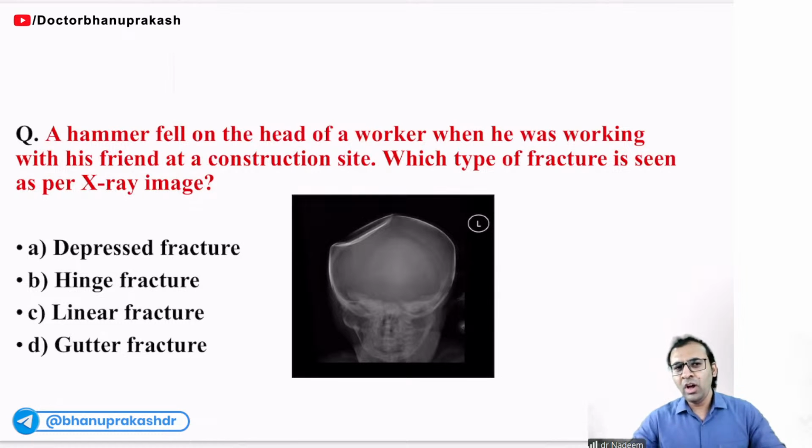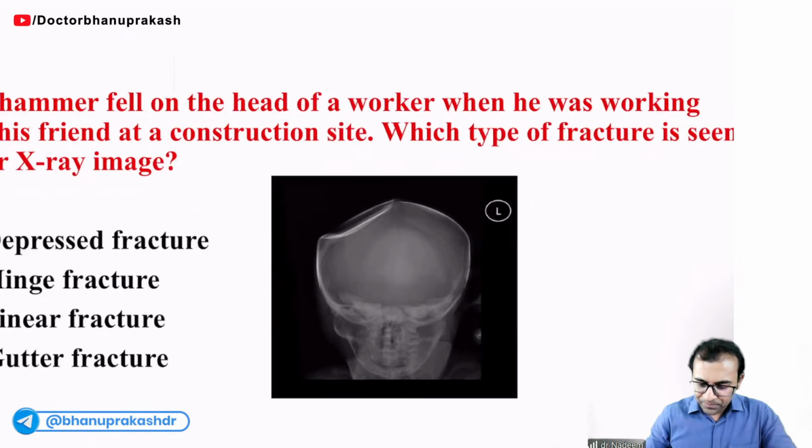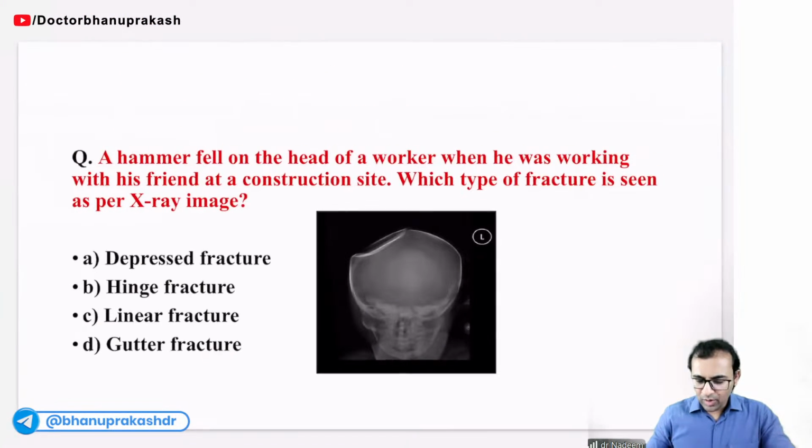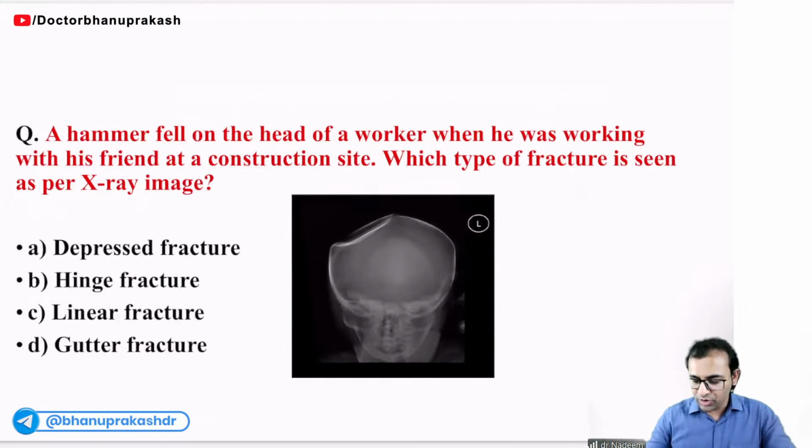See, first question: a hammer fell on the head of a worker when he was working with his friend at a construction site. Which type of fracture is seen as per the X-ray image? Okay, see here. So almost a similar image they have asked in the exam. Let me show you some pictures which I have shown you before.